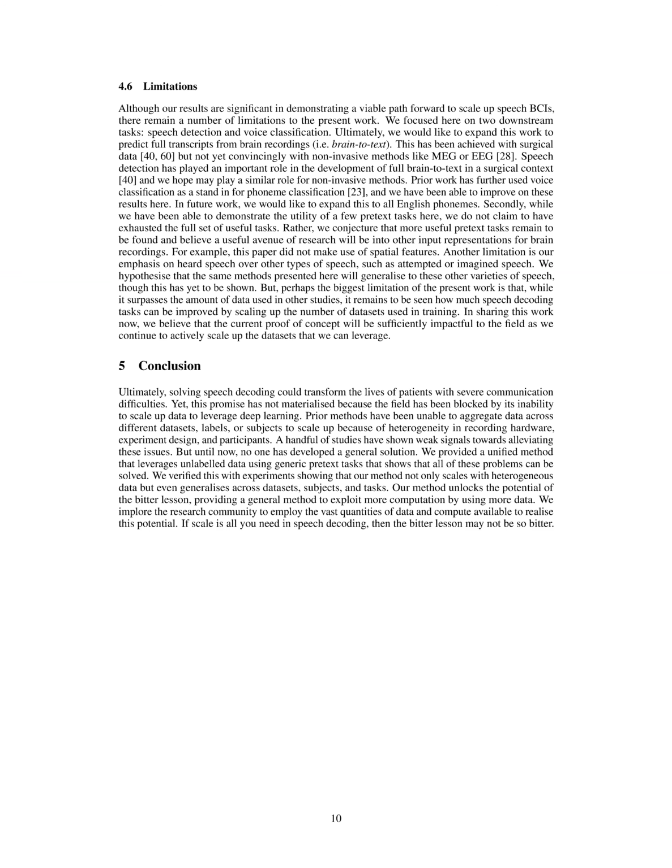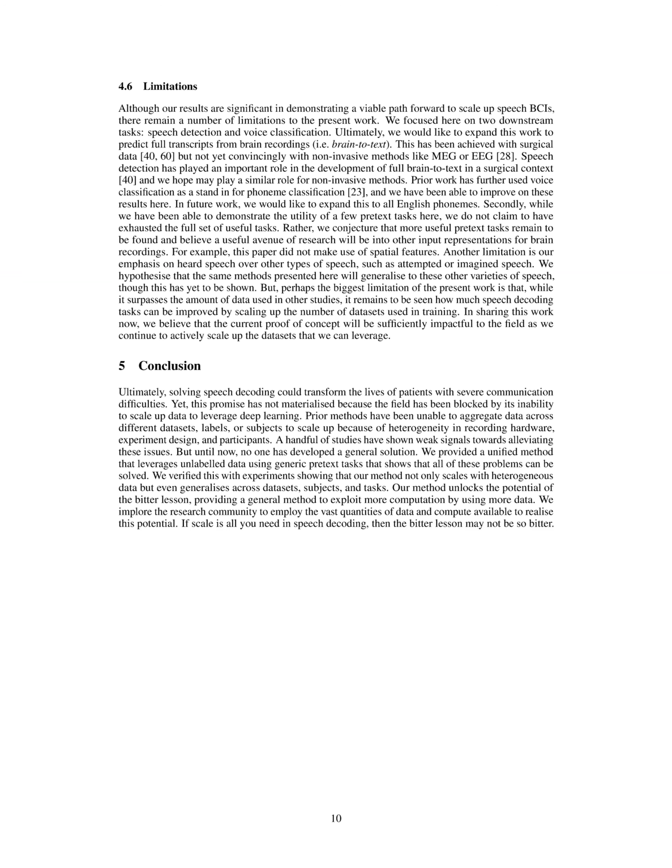The limitations or drawbacks of the method outlined in the paper include the focus on only 2 downstream tasks, speech detection and voicing classification, instead of predicting full transcripts from brain recordings, the potential for more useful pretext tasks to be discovered beyond the ones presented, the emphasis on heard speech over other types like attempted or imagined speech, and the uncertainty of how much speech decoding tasks can be enhanced by scaling up the number of datasets used in training.